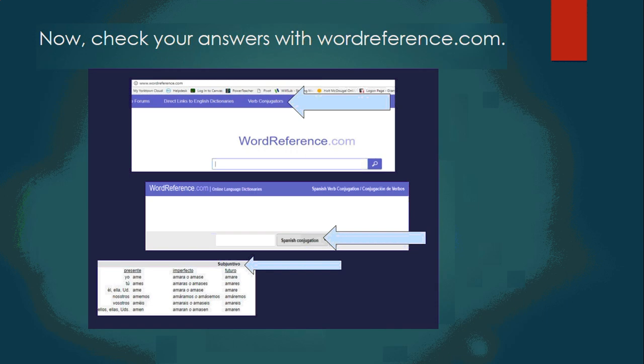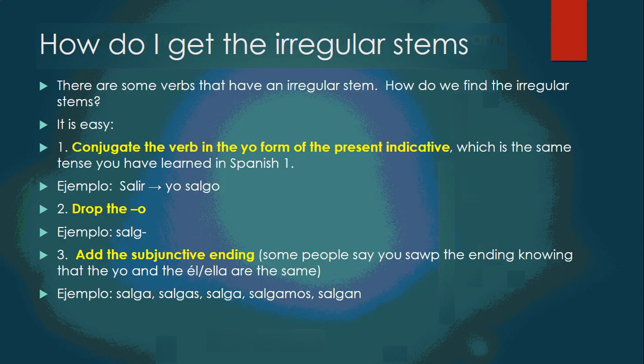So you can use this note guide as a reference when you're writing during class time. Go to verb conjugators, Spanish conjugation, go to subjuntivo, go to the present of the subjuntivo, because it's the only tense that we are going to be doing right now. Are there irregular stems? Yes, there are some irregular stems, and to find them is really easy.